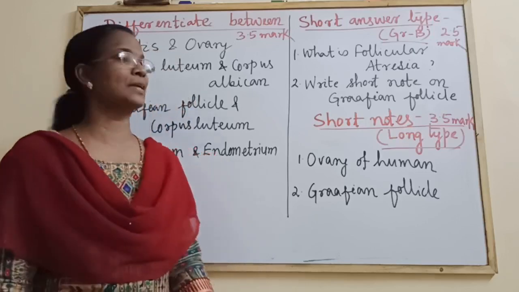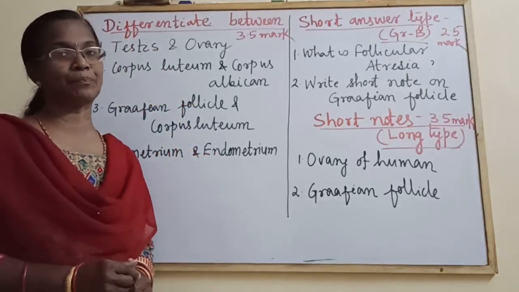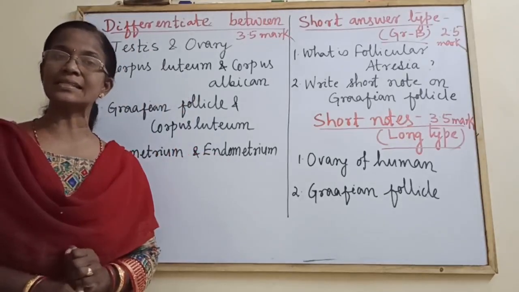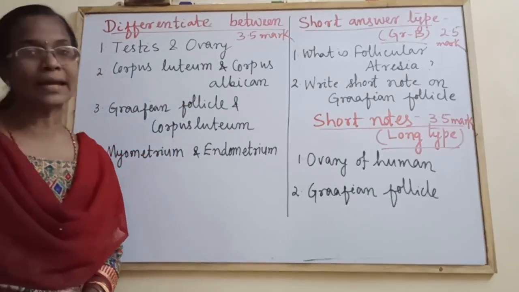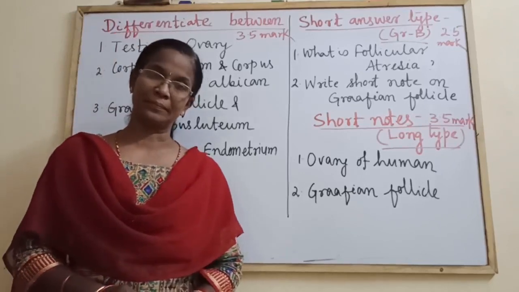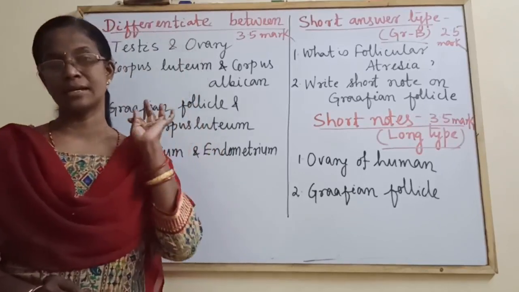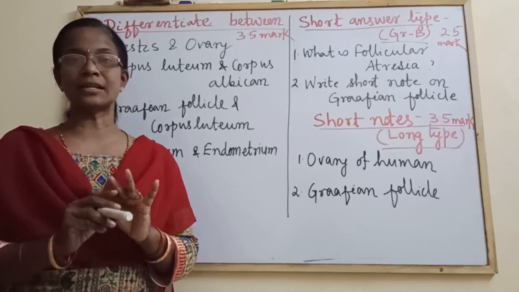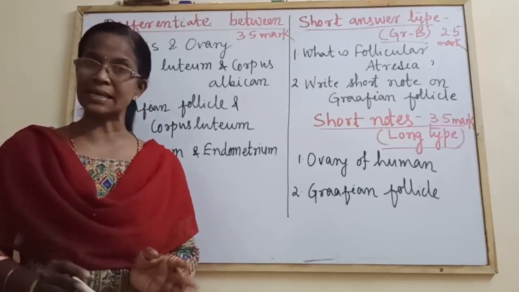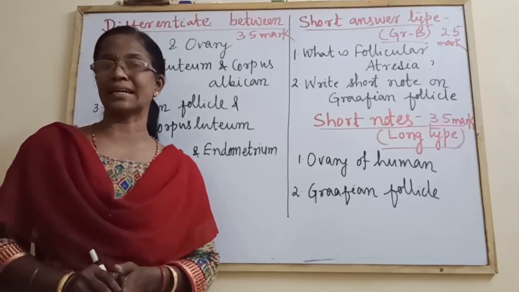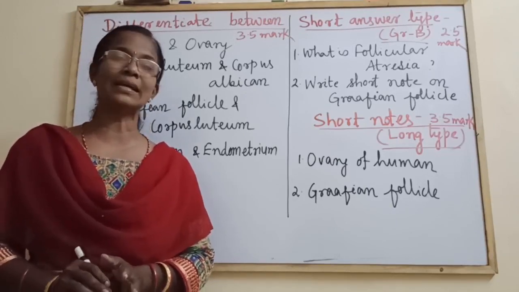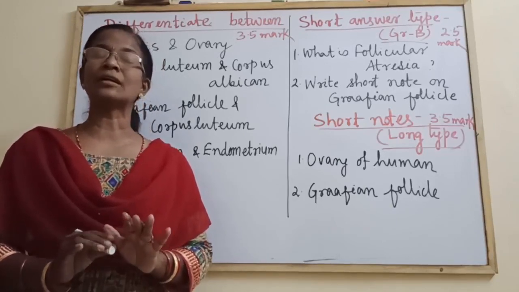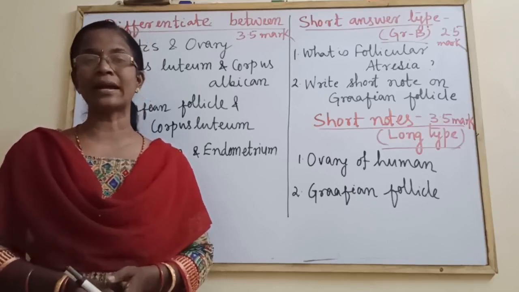Next, the position of testis and position of ovary. The testis is extra-abdominal, whereas the ovary is inside the abdomen. Fourth point of difference: the testis is lodged inside the scrotal sac, which is a muscular pouch, whereas the ovary is not covered or encircled by any sac.